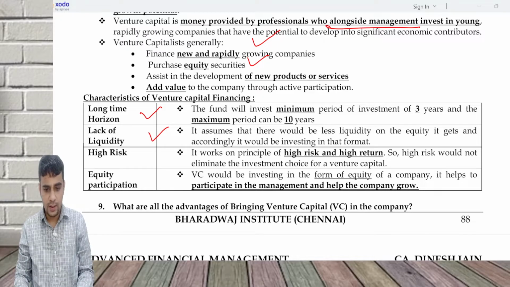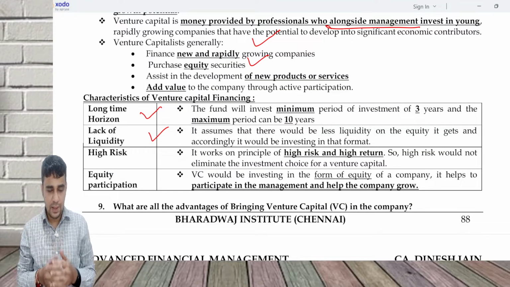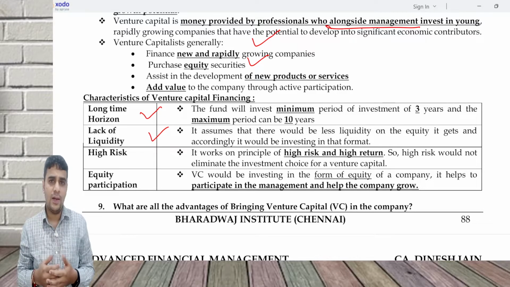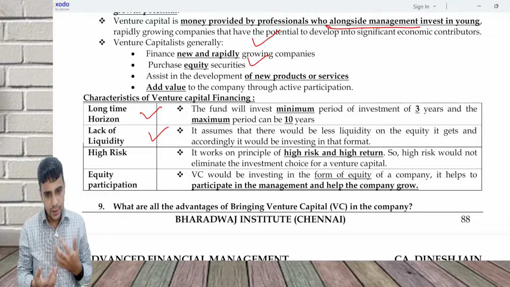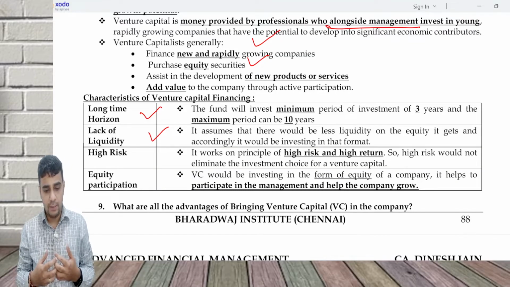Next, what are the advantages of bringing venture capital into the company? One, I get equity from them. Second, these are people who have a lot of contacts in the industry. So they'll also be able to help me with getting certain orders, providing some operational assistance, guiding me through the future of the company, and providing additional funding if needed.